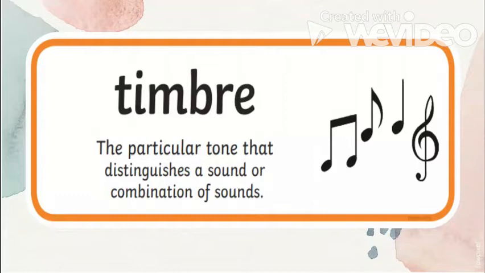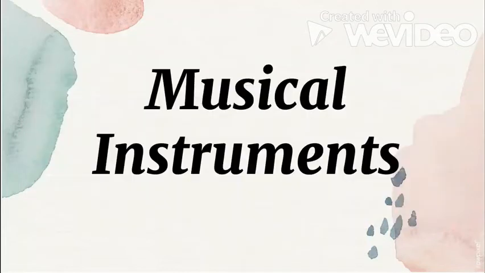Timbre can be found in human voices, animal voices, anything, and especially instruments. So we are going to find out the different timbres of the different musical instruments.